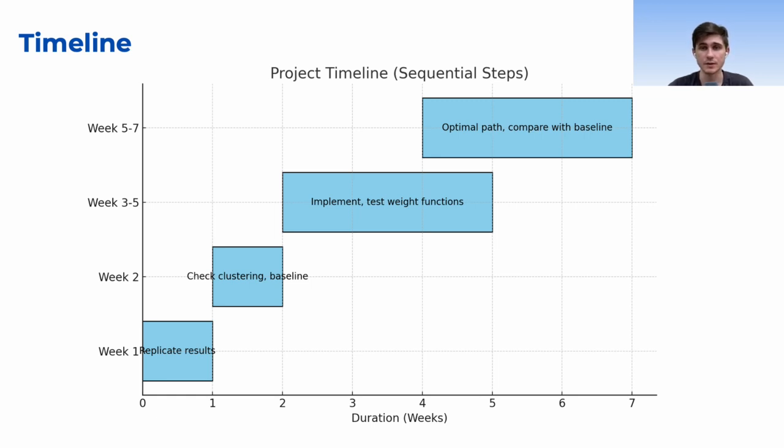And then we want to start implementing weight functions and checking which of them suits the task best. And we most probably will need 2 to 3 weeks to do this. And when we start understanding the weight functions, we will implement the optimal path planning during the remaining 2 to 3 weeks.